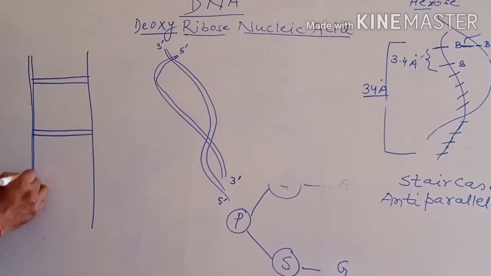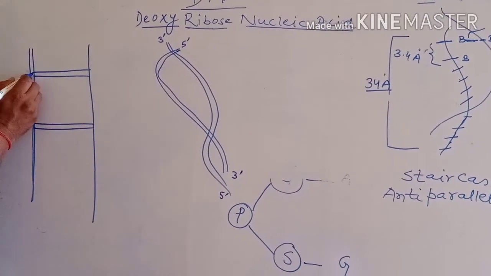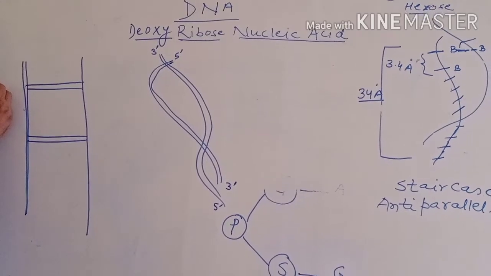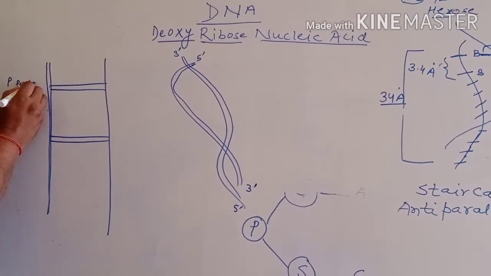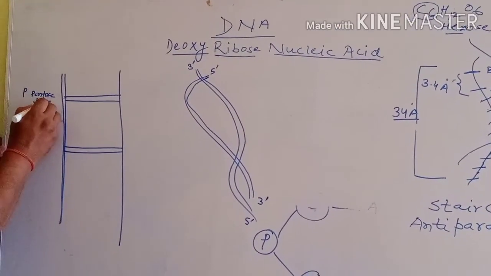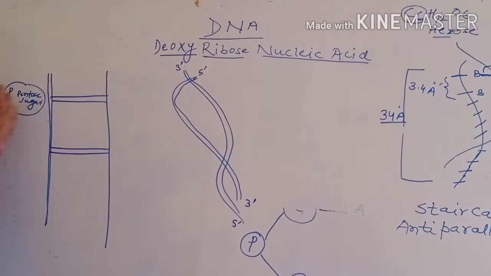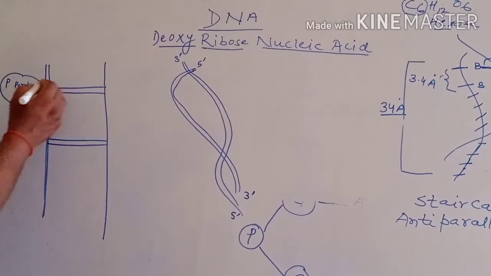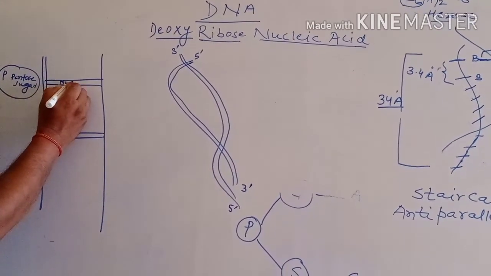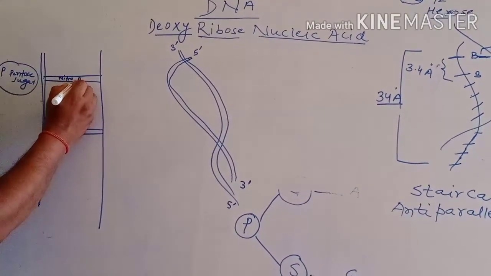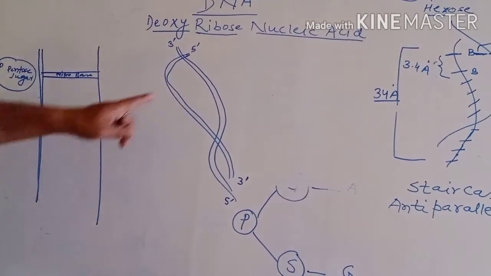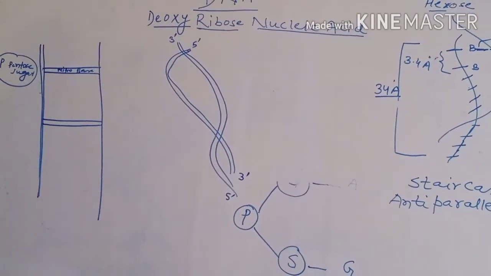This vertical pole is made up of phosphate group and pentose sugar. The phosphodiester bond forms the vertical pole and nitrogenous bases form the different stairs of the double helical model of DNA.